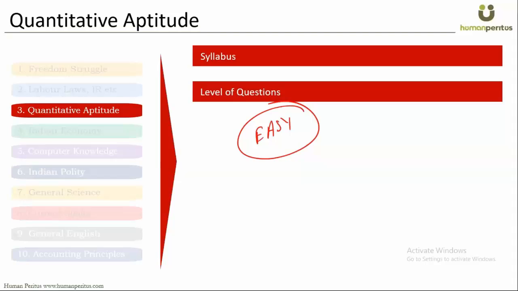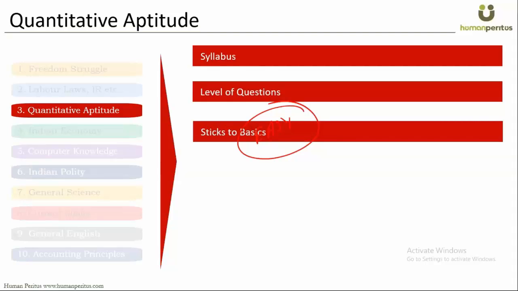No, the difficulty level is not very high. Questions are easy. Stick to the basics. Sometimes, whenever you study quantitative aptitude, people will try to impress you with faster calculation, Vedic maths and all those things. Do not worry about all these things. Stick to the basics.